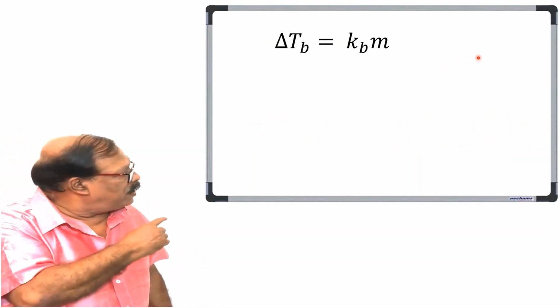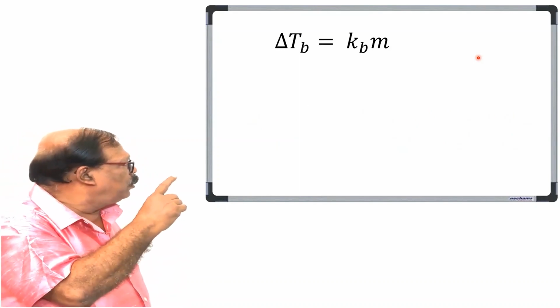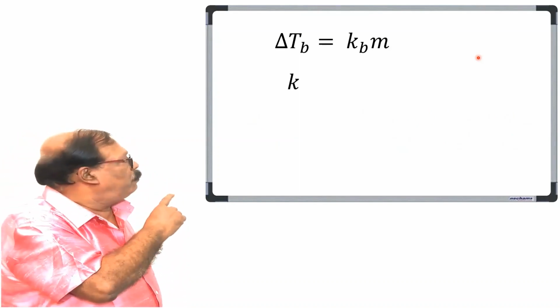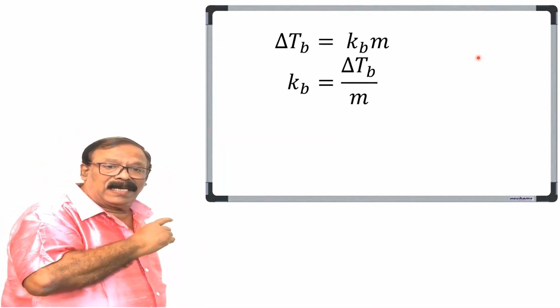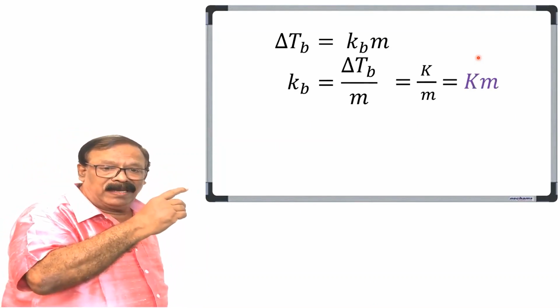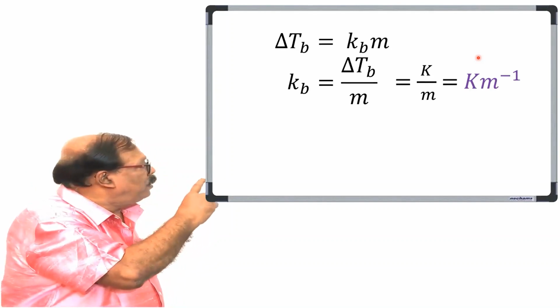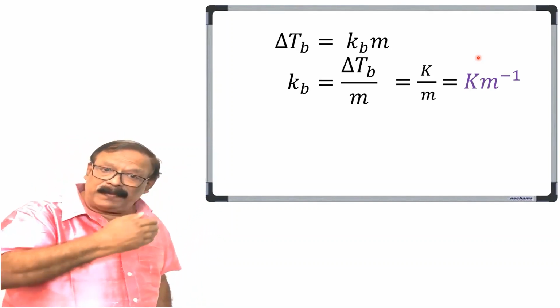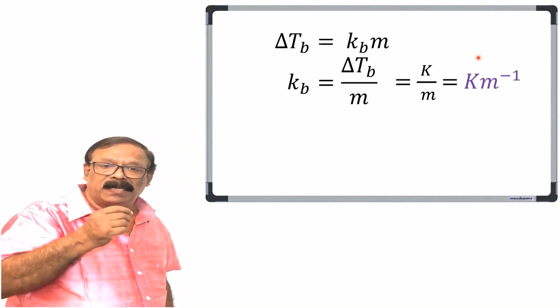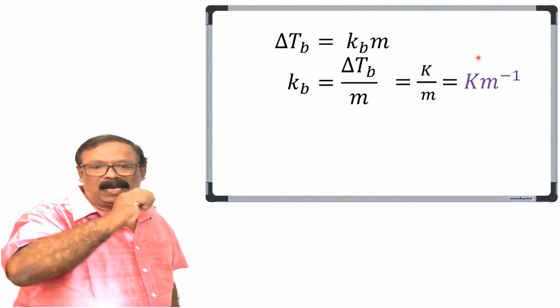Now let us see what is the unit of this molal elevation constant. So we have delta TB is equal to Kb into m. So Kb will be delta TB by m. Delta TB has the unit Kelvin. So it will be Kelvin molal power minus 1. You can expand this unit by substituting the unit of molality.